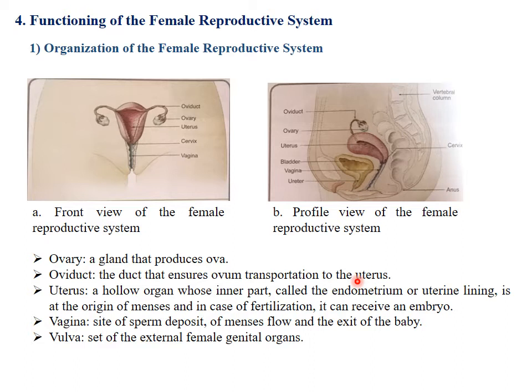The ovary is a gland that produces ova. The oviduct is the duct that ensures ovum transportation to the uterus. The uterus is a hollow organ whose inner part, called the endometrium or uterine lining, is at the origin of menses, and in case of fertilization, it can receive an embryo. The vagina is the site of sperm deposit, of menses flow, and the exit of the baby, and the vulva is the set of the external female genital organs.